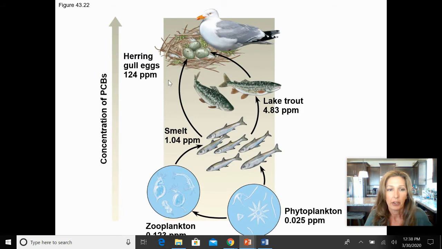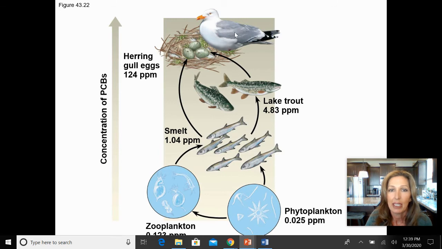Now, another concept that you should know is biological magnification. When we talk about food chains, a lot of times we have small amounts of pollutants at the phytoplankton or zooplankton level, at the cellular level, such as this concentration of PCBs, a particular chemical, in small amounts in these little organisms. But when we move along the food chain, these smelt are eating high quantities of zooplankton, so it starts magnifying the concentration. Then these lake trout are eating the smelt and taking in large concentrations. So now we get this magnification.